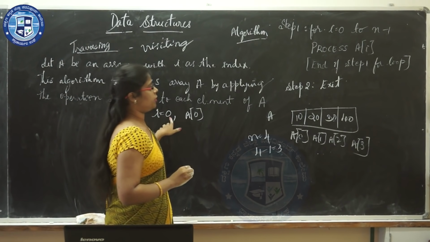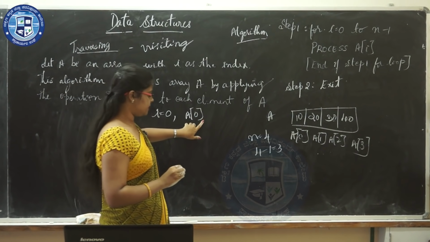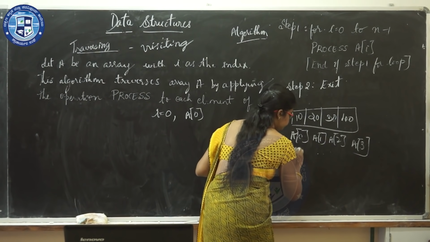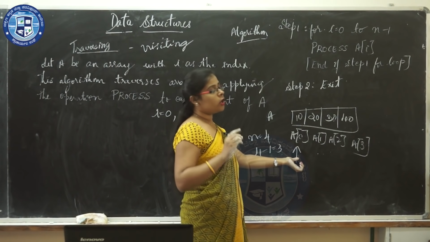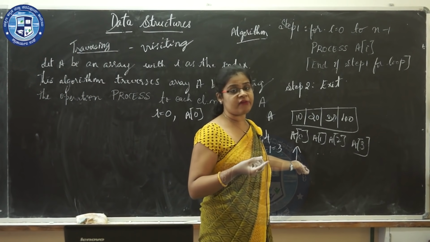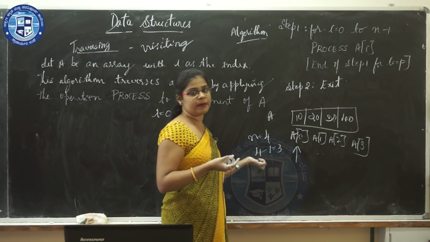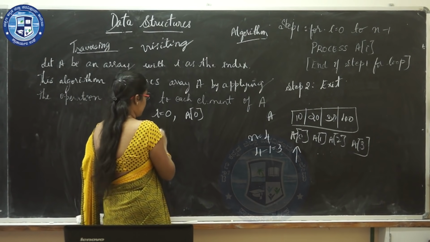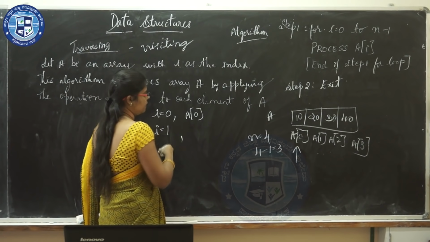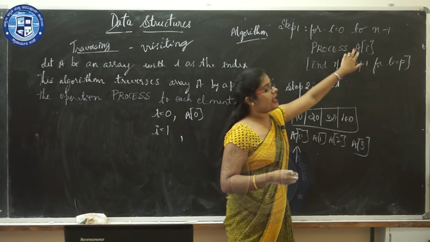When I is equal to 0, it becomes process A of 0. So it is visiting the first element, and then you are going to increment the value of I, that is I plus plus. So when you increment the value of I, that is 0, I becomes 1, and process A of 1.